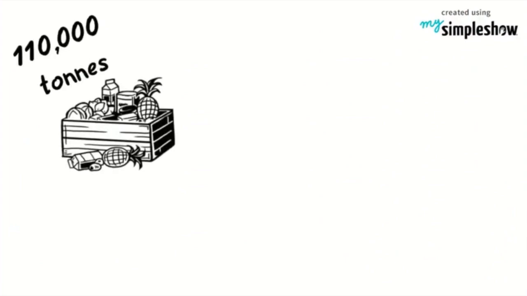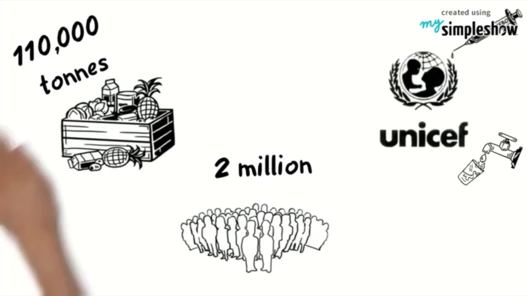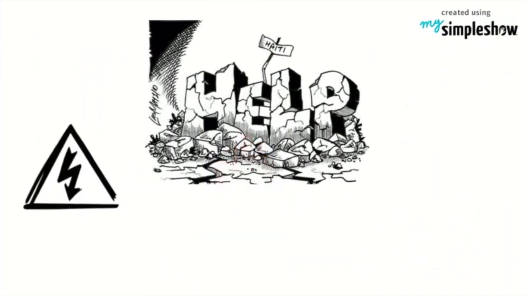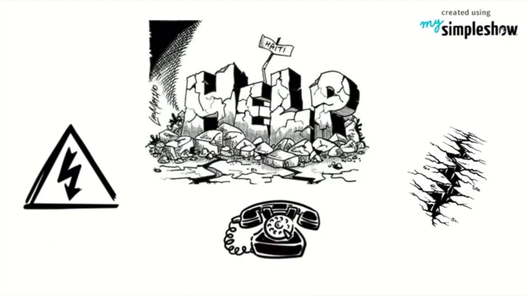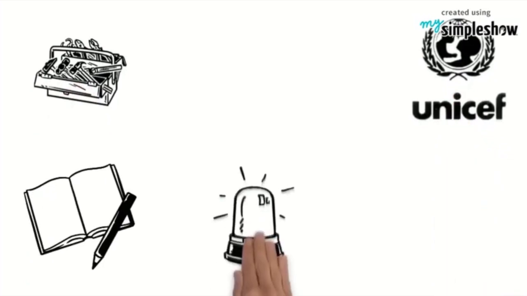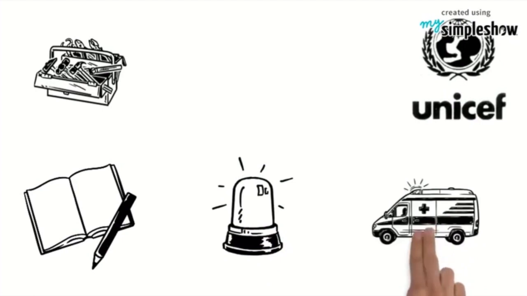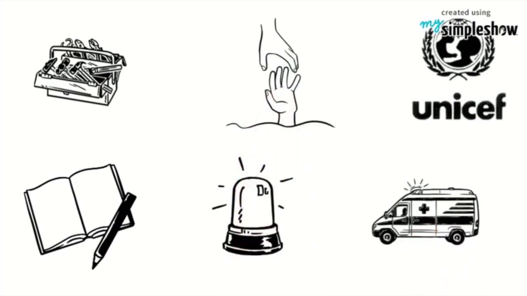The World Food Programme also delivered 110,000 tonnes of food, feeding more than 2 million people, while UNICEF provided clean water and immunisation to reduce the spread of disease. However, in countries such as Haiti, unreliable electric powers, communication lines and roads hindered aid. There is also long-term aid which focuses on the reconstruction and resilience. UNICEF maintained its help in the region by increasing education, encouraging disaster preparedness and improving health services. This highlights without aid, vulnerability would dramatically increase in LEDCs.